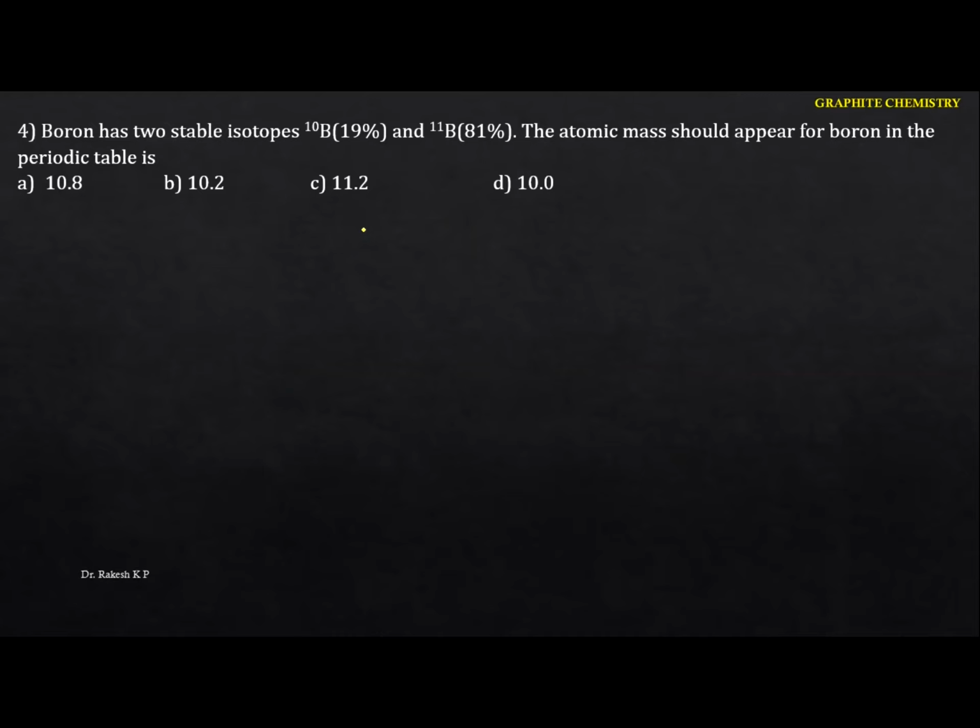Boron has two isotopes, boron 10 and also boron 11. The atomic mass that should appear for boron in the periodic table is. Okay, so to calculate the average atomic mass, we write the equation. That means see the word this one. 19% of boron 10 isotope.